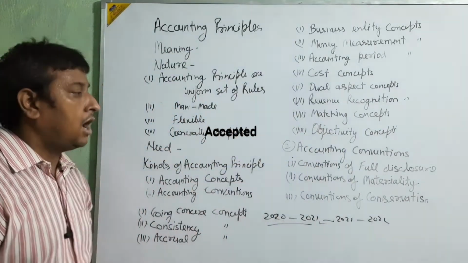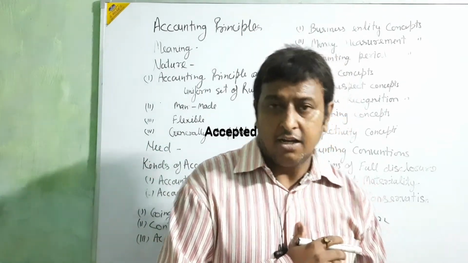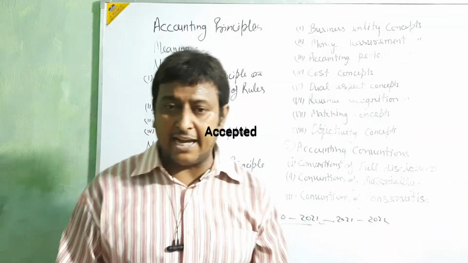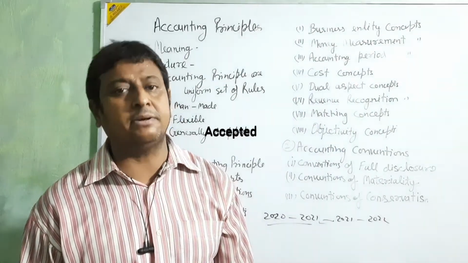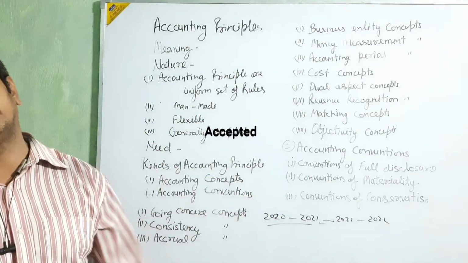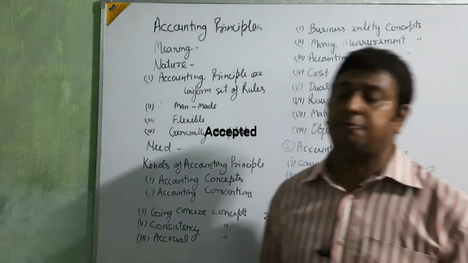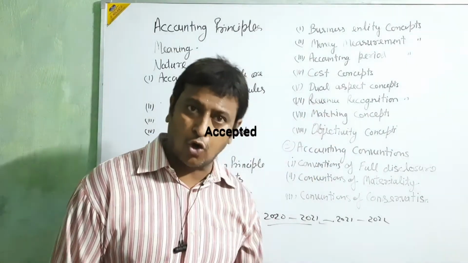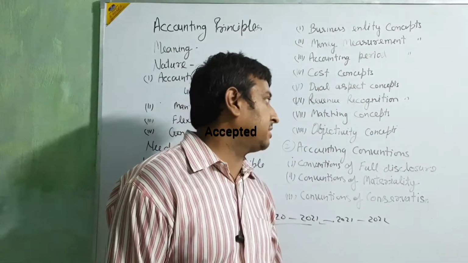Next, revenue recognition concept. In this concept, they are always thinking about the revenue. Okay, beta? Any type of expense, even if we are not paying at that time, we are going to show that expense. But if we are not receiving any income, then we are not going to show that income. What we actually receive, that we show. But if an expense is due, even if we are not paying now, that expense we are going to show. This is told by the revenue recognition concept.